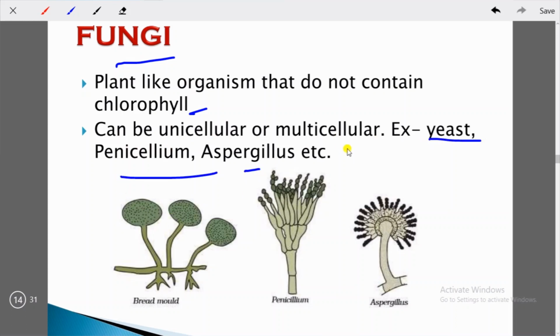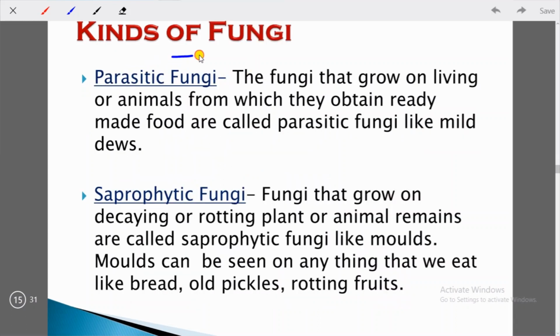So these fungi are very important for you. Why? We'll understand it in the later part of this video. After keeping bread in contact with air for a few days, you can see this kind of structure on the bread. Now we'll talk about kinds of fungi. The first one is parasitic fungi. Parasitic fungi are the fungi that grow on animals from which they obtain ready-made food, like mildews.